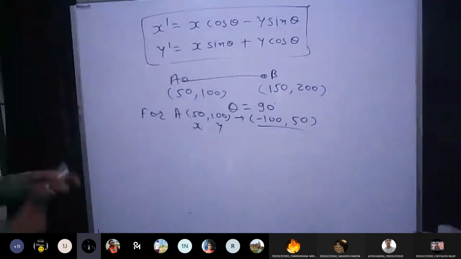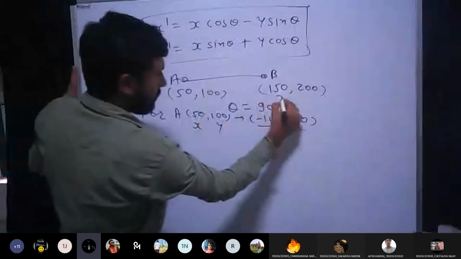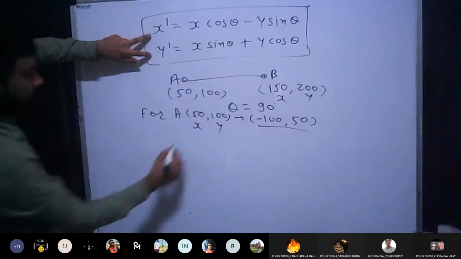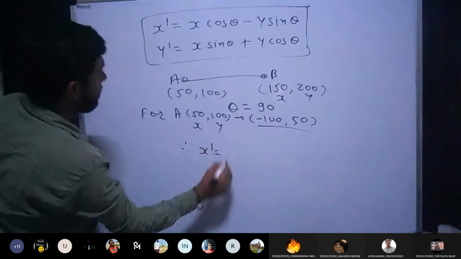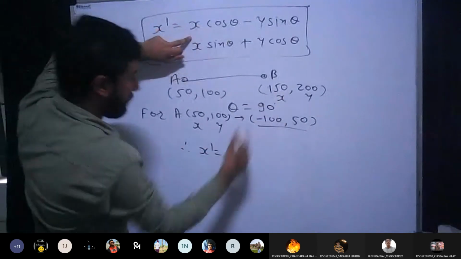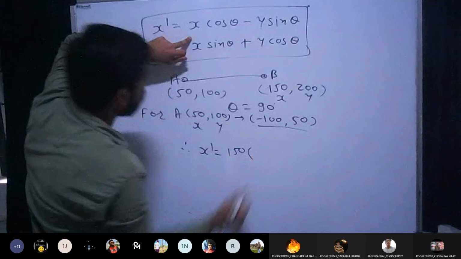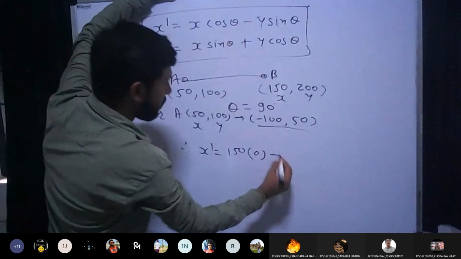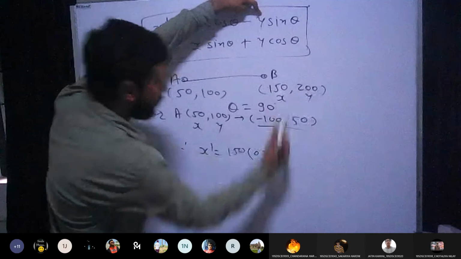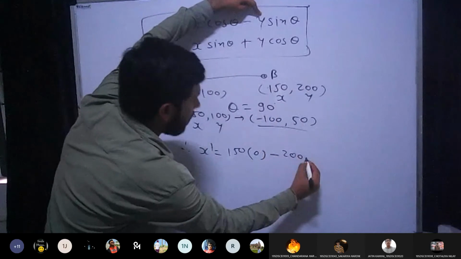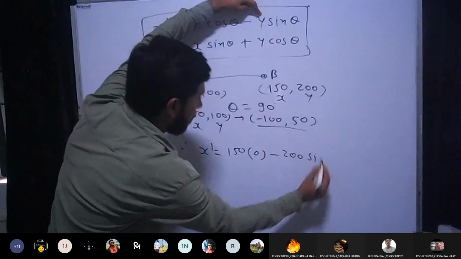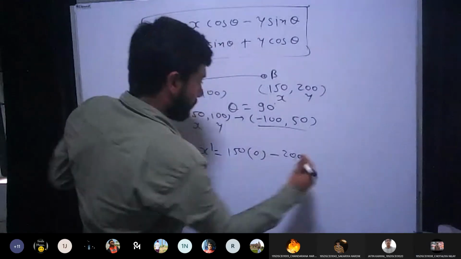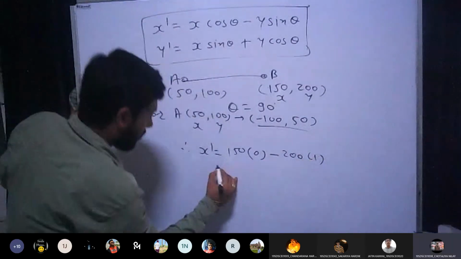So minus 200 and minus 150. Okay. Very good. For the second point, this is x, this is y. Apply the formulas. x dash is equal to x cos theta minus y sin theta. x is 150, so 150 into cos 90, which is 0, minus y sin theta. y is 200, so 200 into sin 90, which is 1. Minus 50 answer. Very good.